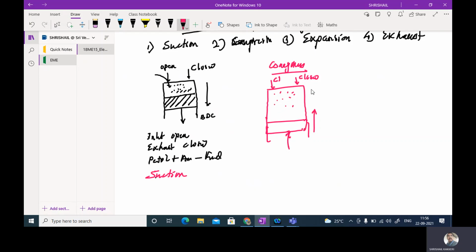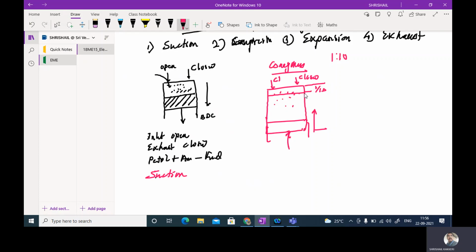For example, if I say the compression ratio is 1:10, you divide the volume into 10 equal parts, and the piston comes up to the position where the space is 1/10 of the total volume. This is called a 1:10 ratio.